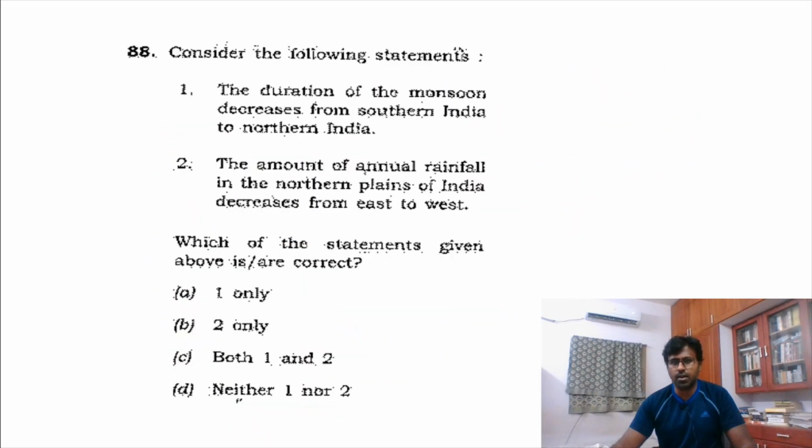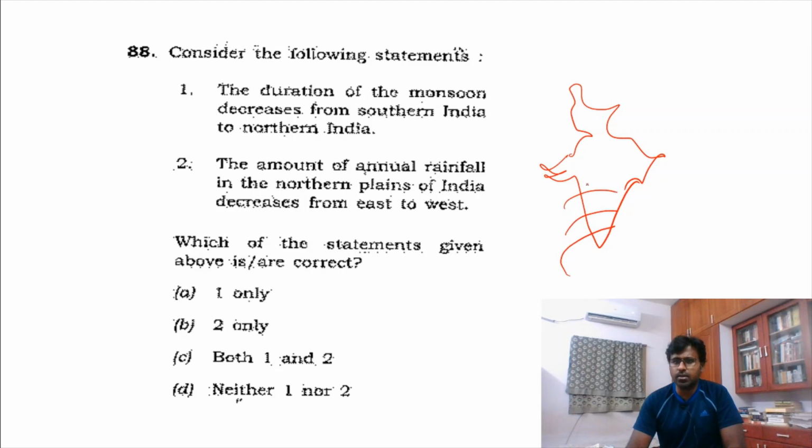So 19 already we have found. This is not an easy question. But to see this 88th question, this is a very, very simple geography question. Obviously the duration of monsoon decreases, obviously correct, the duration is high in the southern region only. The northern region will have less duration, because first the hitting of monsoon will be in this zone and the retreat of monsoon is in this zone, so the duration of monsoon will be more here.